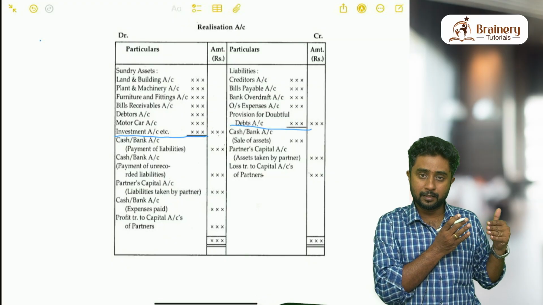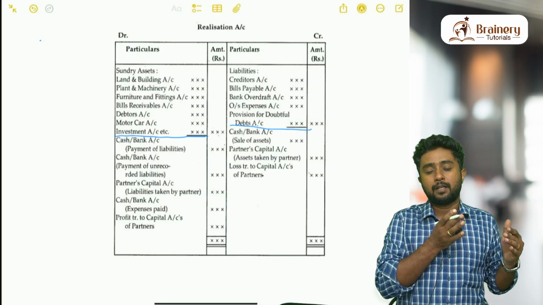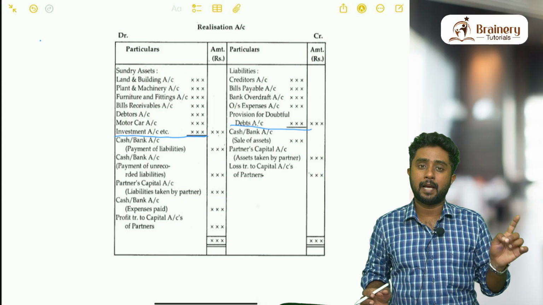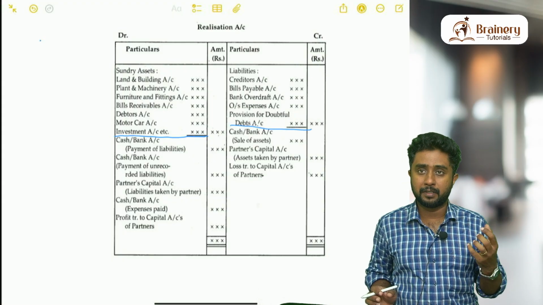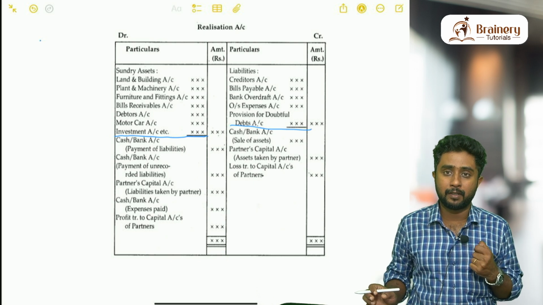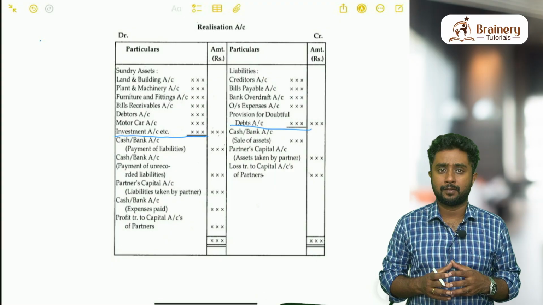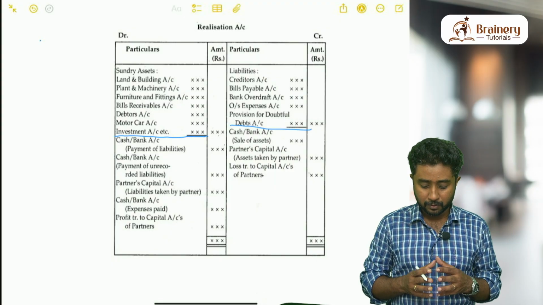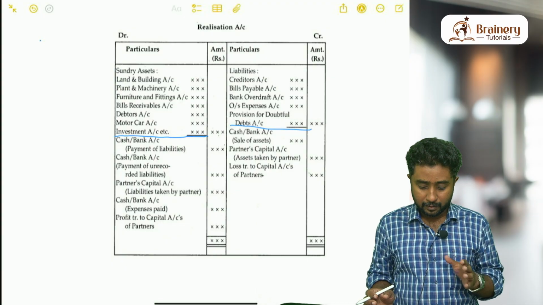First I said like this, all the assets other than cash or bank you have to transfer. Then when you are transferring, also apart from cash or bank, you should not transfer advertisement suspense account, which is also known by the name deferred revenue expenditure, and also you should not transfer profit and loss account. Other than this, all the amounts you can transfer to this side. Okay, and next is liability side.